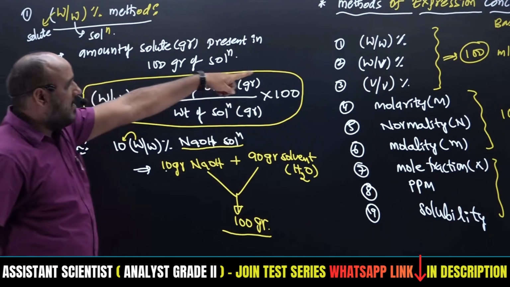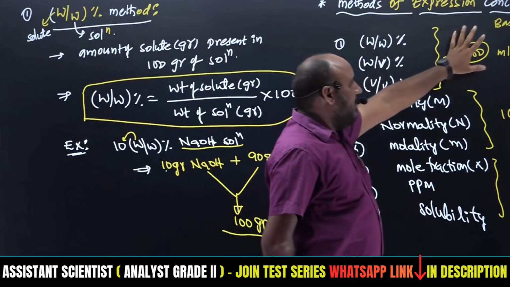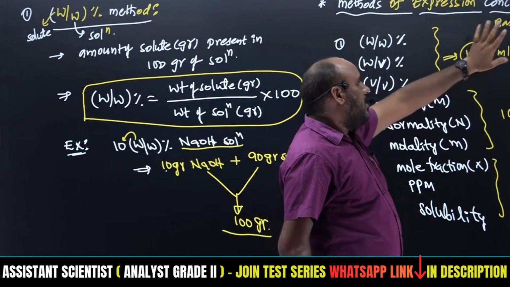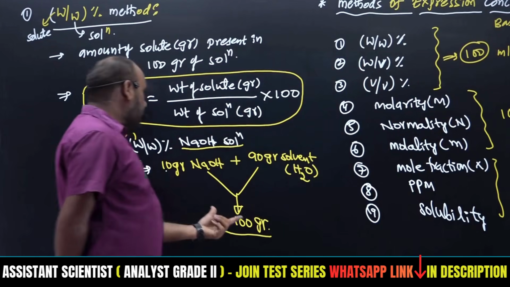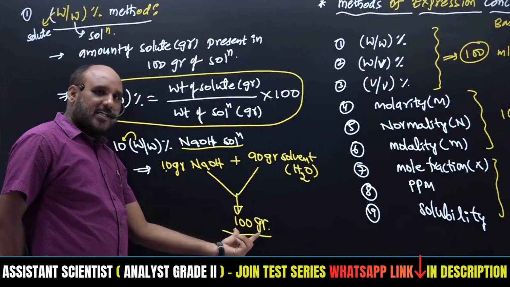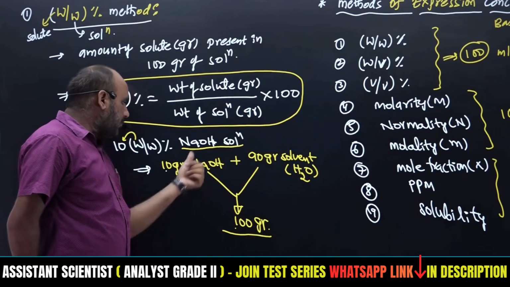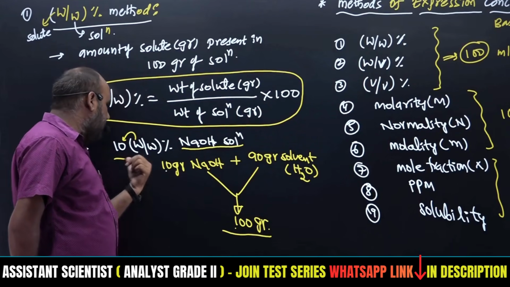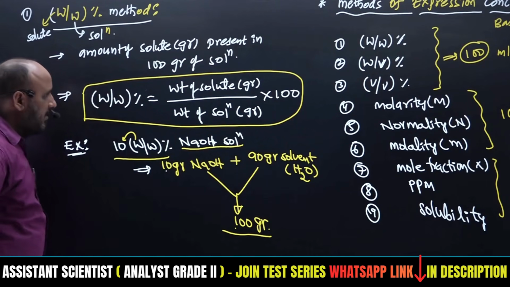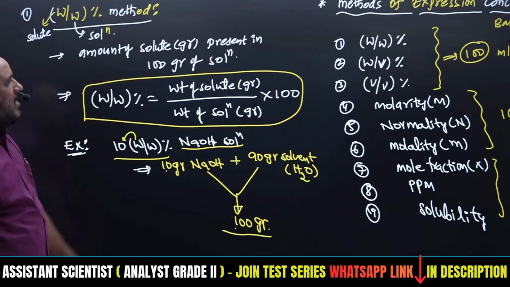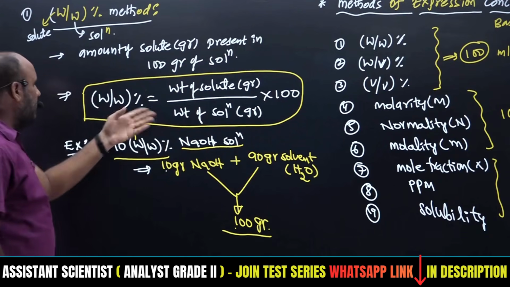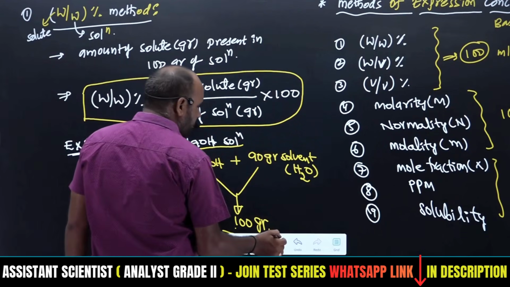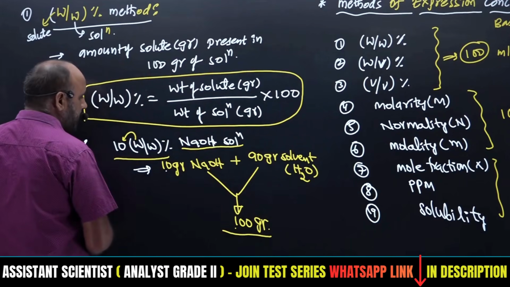Already we discussed that weight by weight is applicable for 100 grams. In this 100 grams of solution, how much amount of solute is present? That will be expressed in terms of weight by weight only. Similarly, weight by volume and volume by volume are also similar to this. We just have to understand it easily.